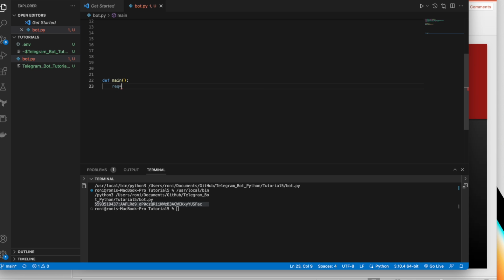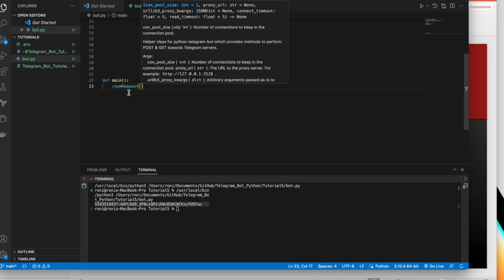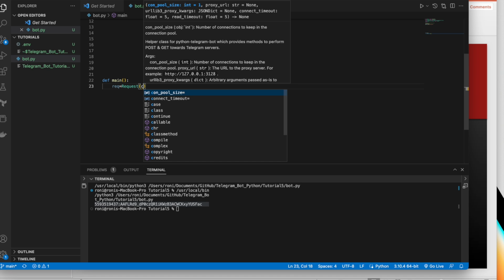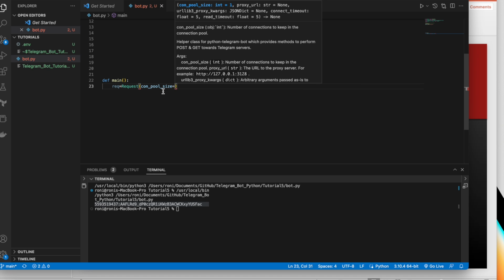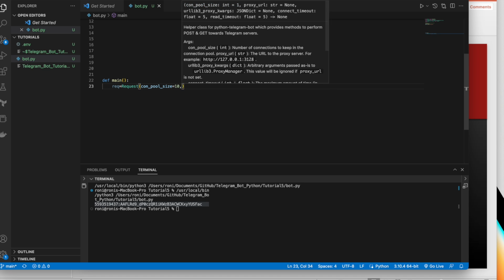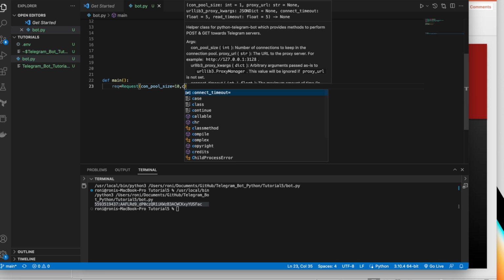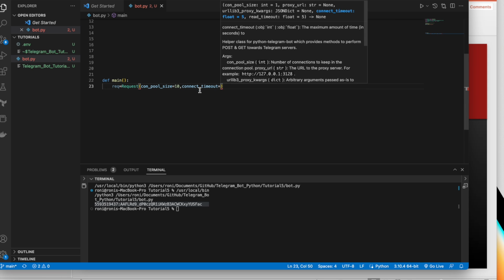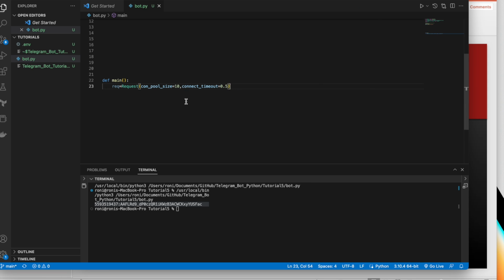This request, after that we'll set up some sizes. First of all, connection pool size, maybe I can make it 10, right? And then connect timeout, maybe I just make it 0.5. So 0.5 basically is a parameter.